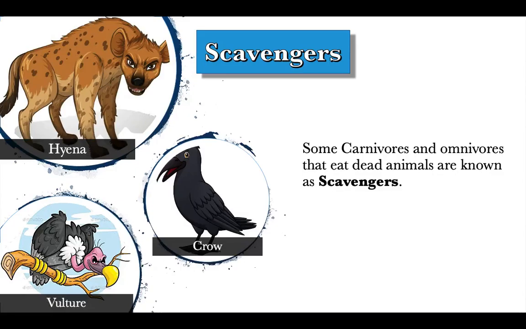Scavengers. Some carnivores and omnivores that eat dead animals are known as scavengers. Crow, vulture, hyenas are some of the examples of scavengers. Scavengers are very important. Why? Because they help in keeping surrounding clean by eating all the dead and decaying animals.